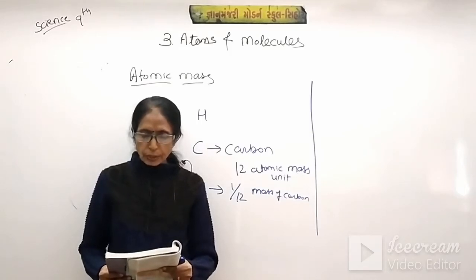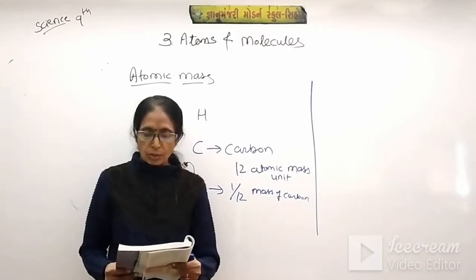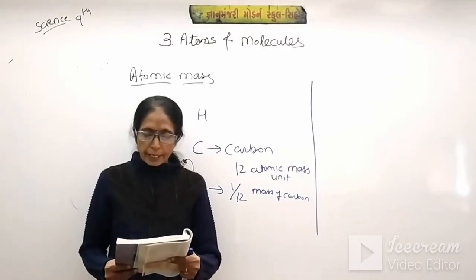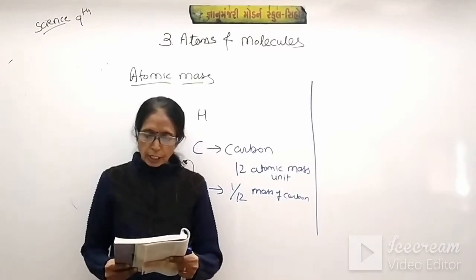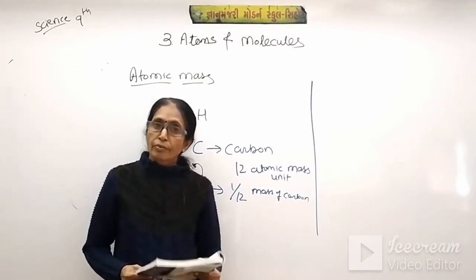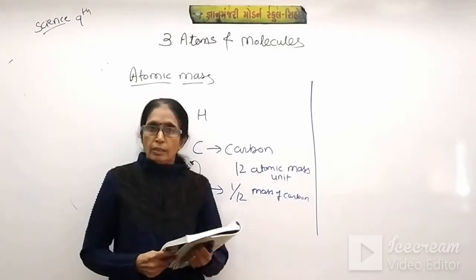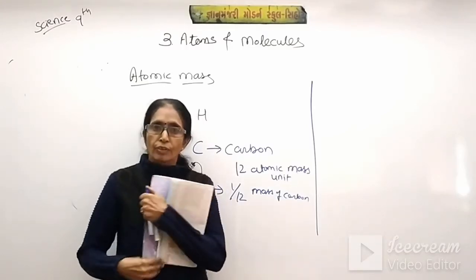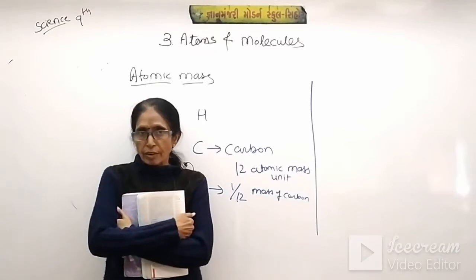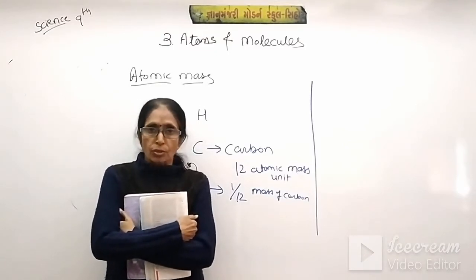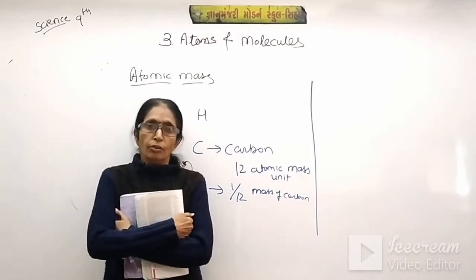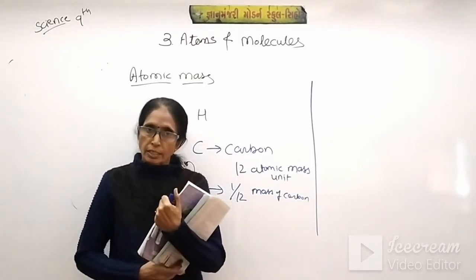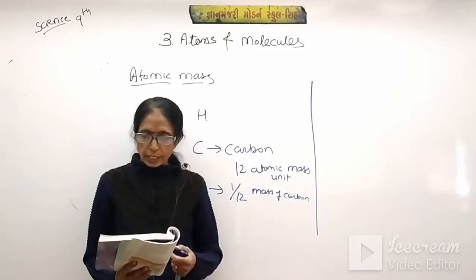1 atomic mass unit is a mass unit equal to exactly 1/12 the mass of an atom of carbon 12, and relative atomic masses of elements are also given with respect to the atom of carbon 12. So the atomic mass of carbon is referred to as 12, and the atomic mass of hydrogen is 1/12th that of the carbon, as considered by all the scientists.